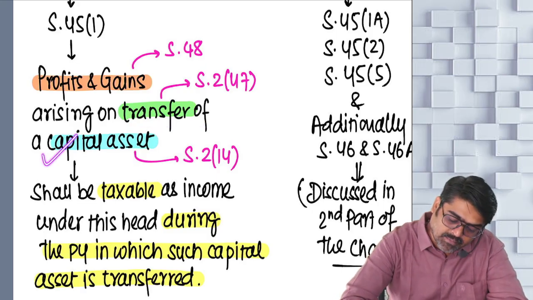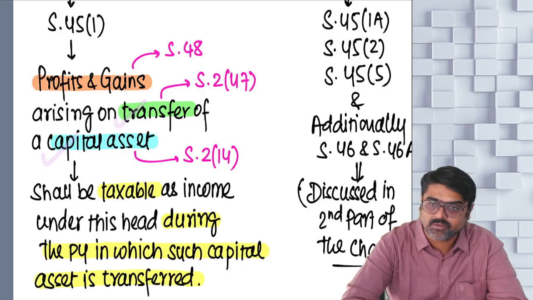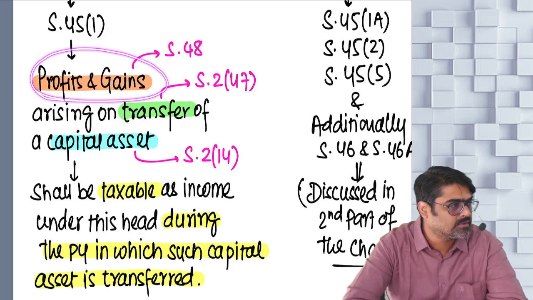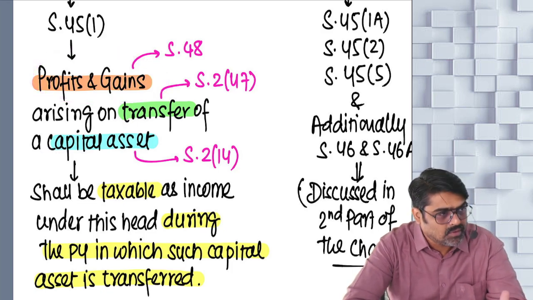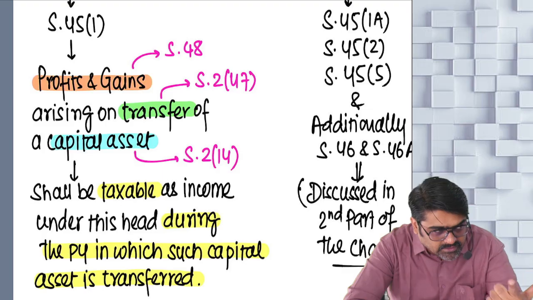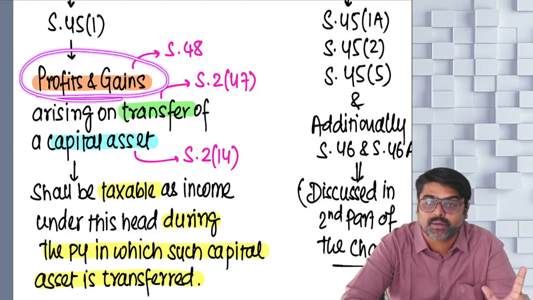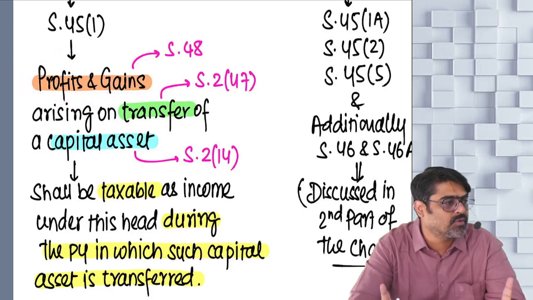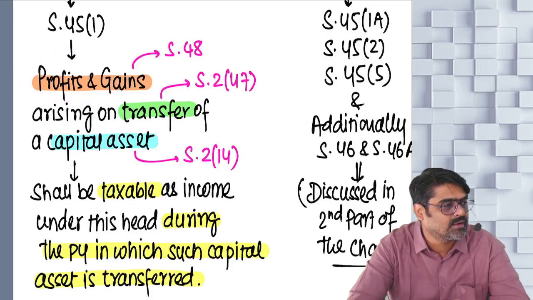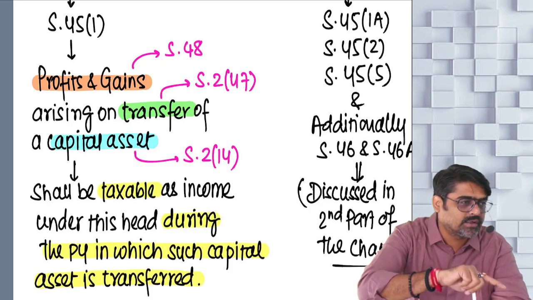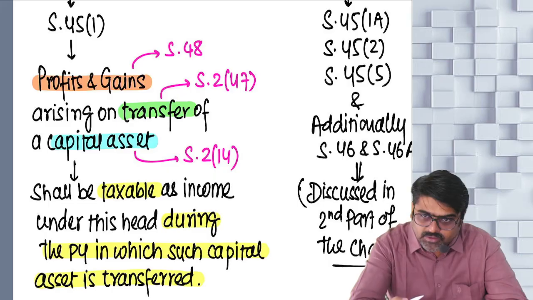Once you understand the meaning of capital asset and transfer, only then we'll learn how to calculate the capital gains. If there is a capital asset and there is a transfer, only then the profit or gain will be computed. No need to compute the profit or gain if there is no capital asset or if there is no transfer.